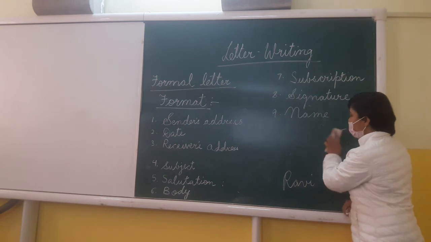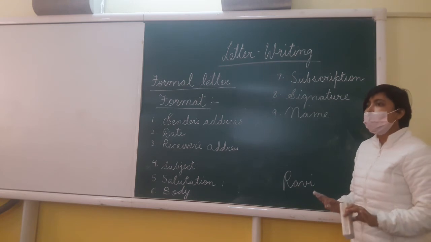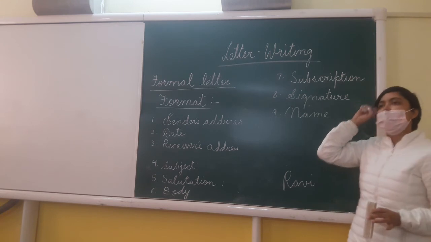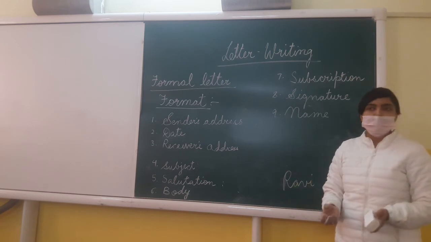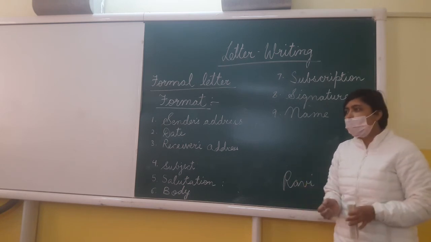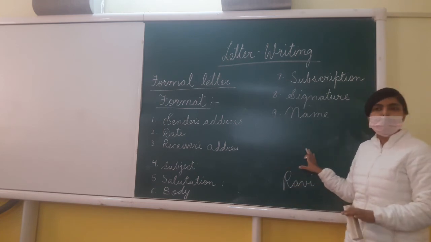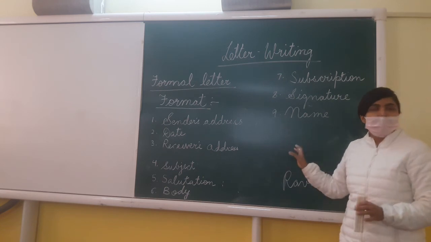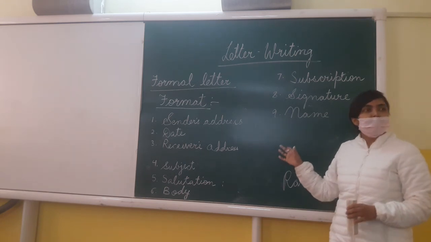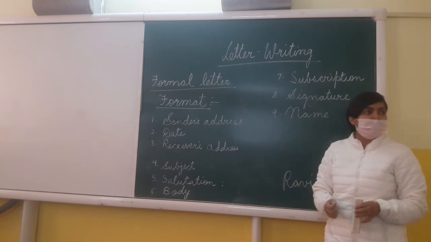What do we do? We put the signature. Alright, signature can be of any form. It's up to you how you are putting your signature. That is your identity. But at the same time, as a student, when we are writing it for the school, when we are writing a letter for the examination purpose, when we are doing the work in our school notebooks, then see that the signature, if it is clearly written, looks nice, it is legible, we can read what is written. So something which is legible, which we can read, also enhances the beauty of the whole passage that you have written.